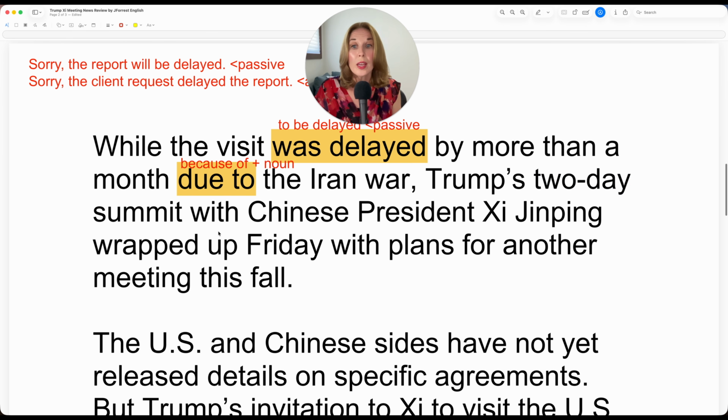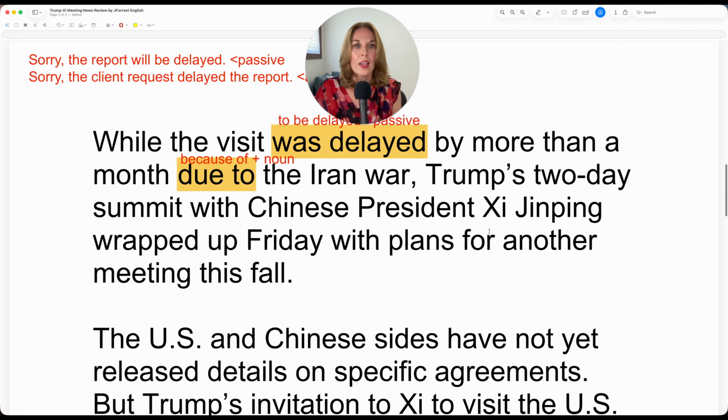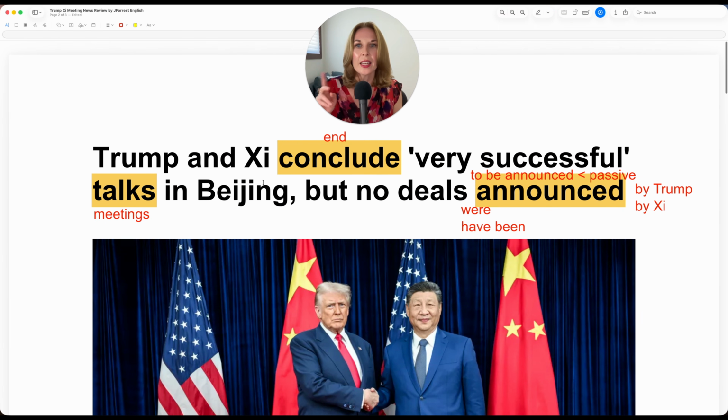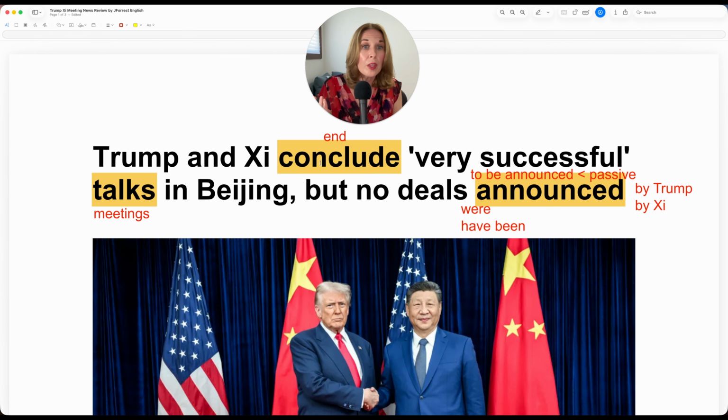So Trump's 2-day summit with Chinese President Xi Jinping wrapped up Friday. So this is a phrasal verb, to wrap up, and this is in the past simple because it's a completed past action, wrapped up Friday. Wrap up is a more casual way of saying ended Friday. It's interesting that they use a more casual way when in the headline they used a more formal one, because you could say Trump and Xi wrapped up very successful talks, which would be casual every day. End is in the middle between casual and formal, and then conclude sounds quite formal.